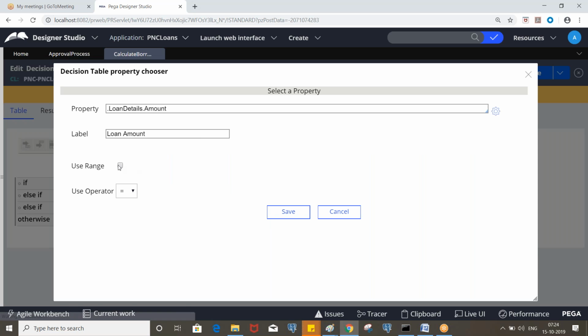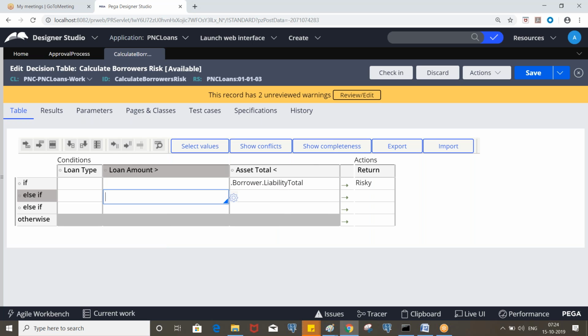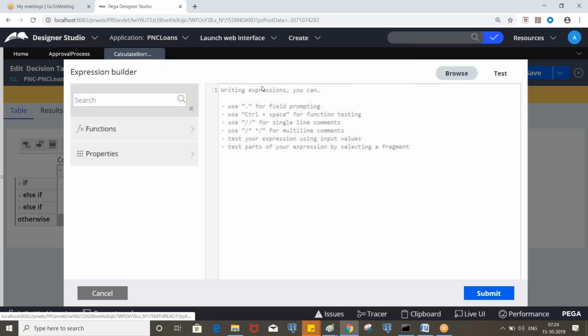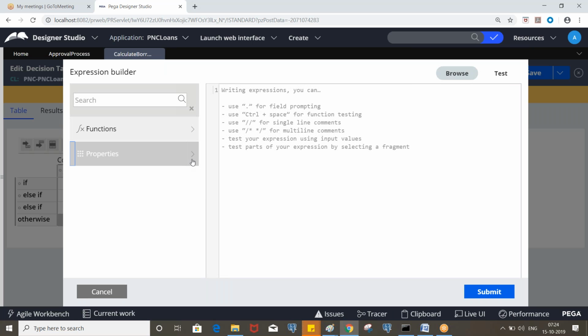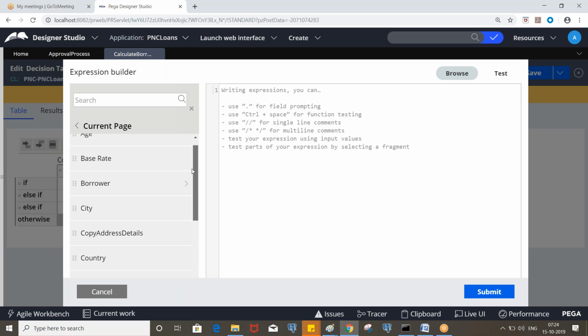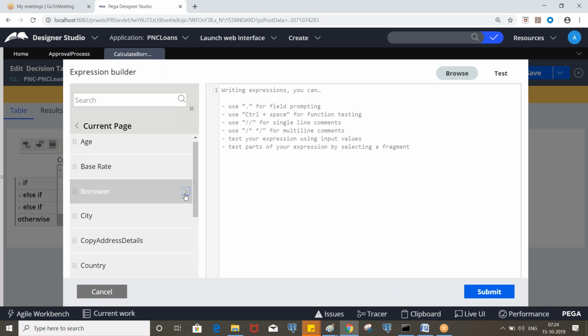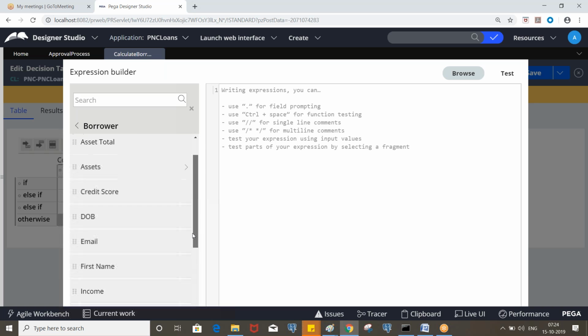So here you can put the greater than operator, and here borrower income plus spouse income into 2. It's based on the condition. So how can we put that condition here? You can take it from here. Go to the property. Where do we have borrower income, on which page? Borrower page, right? So go to the current page and you will see borrower somewhere. Expand this, click on the arrow, income